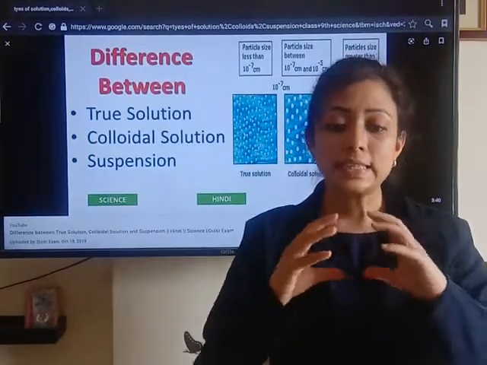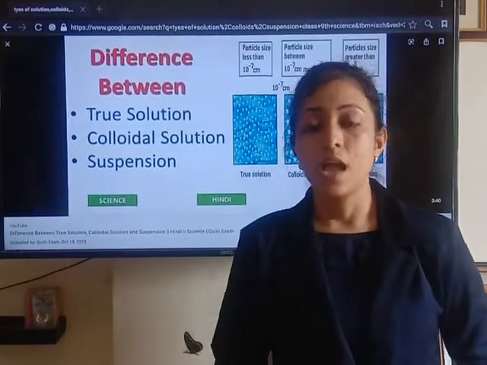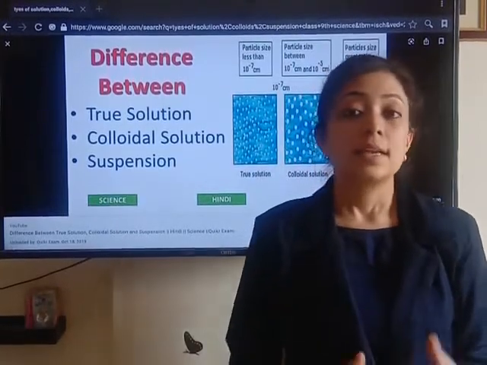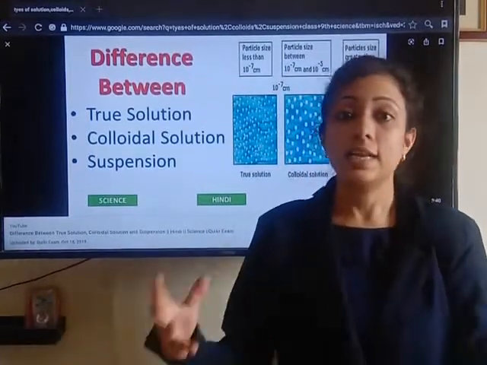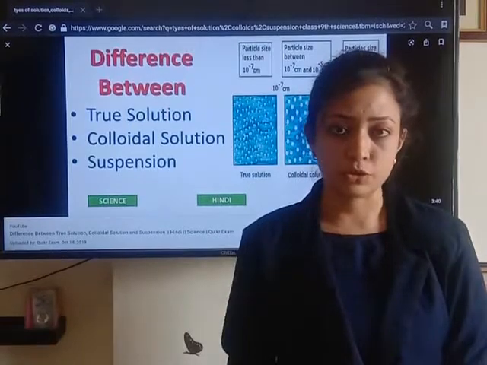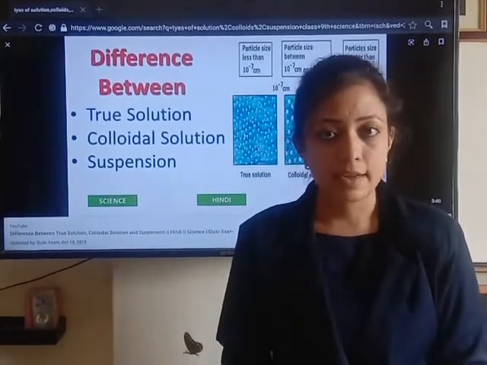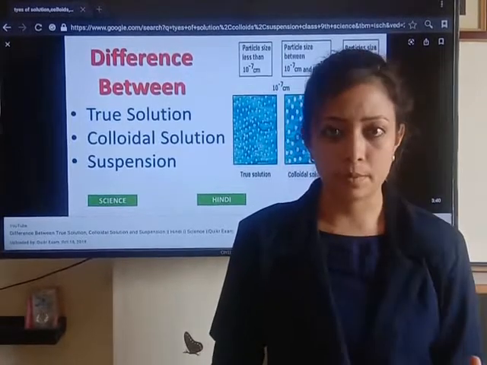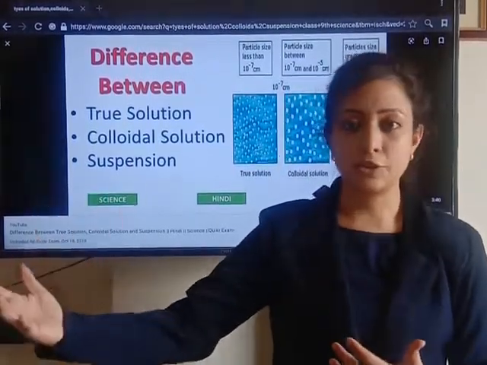Solute is the thing in a solution which is present in a small quantity, and solvent is the component of a solution which is present in a large amount. For example, sugar solution. This sugar solution contains sugar in a small amount and water in a bulk amount, in a large amount.